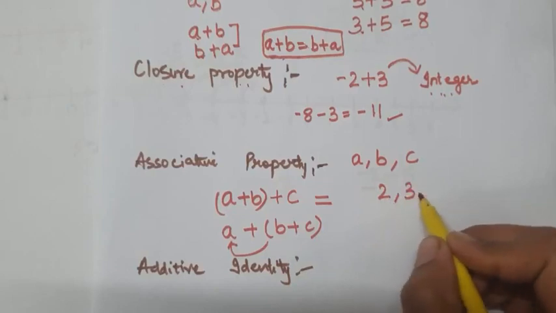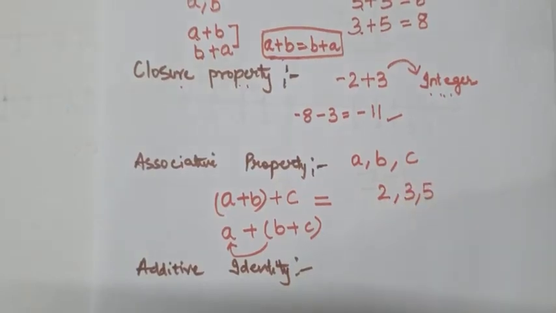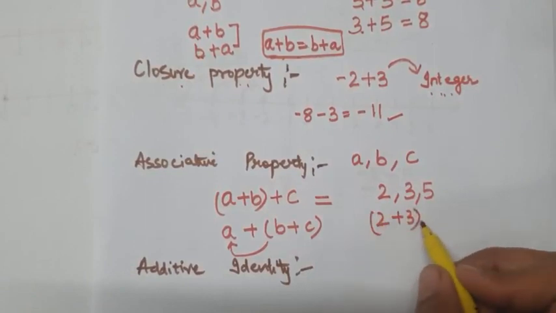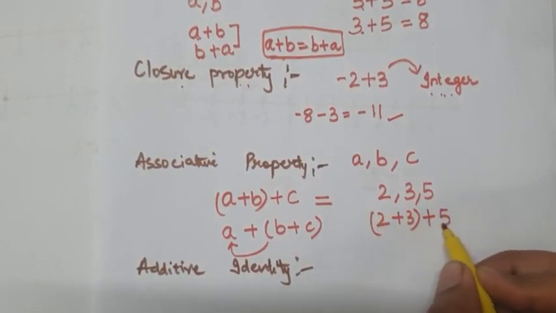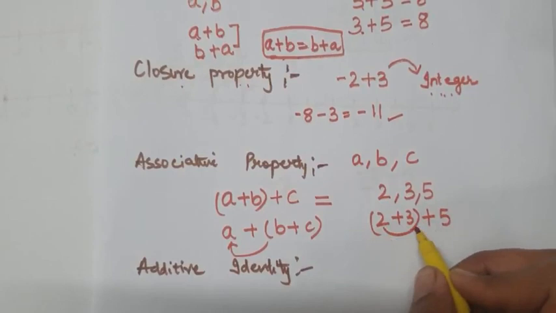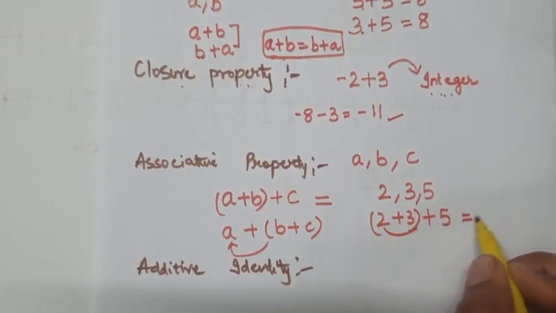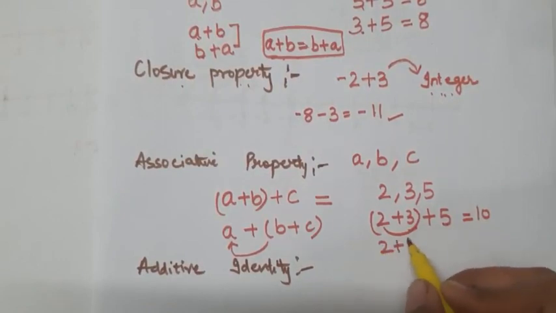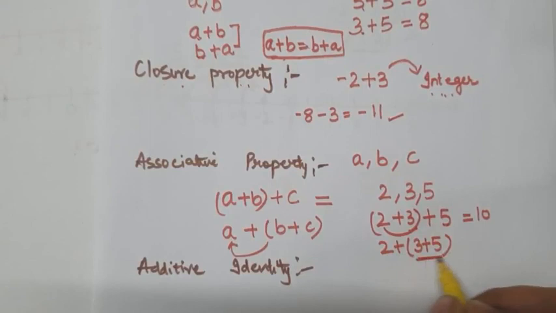Means if we have simply these three integers, now 2 plus 3, then 5. Now this is 5. 5 plus 5, 10. Now if I add first 3 and 5, now this is what? 8. 8 plus 2, again 10.